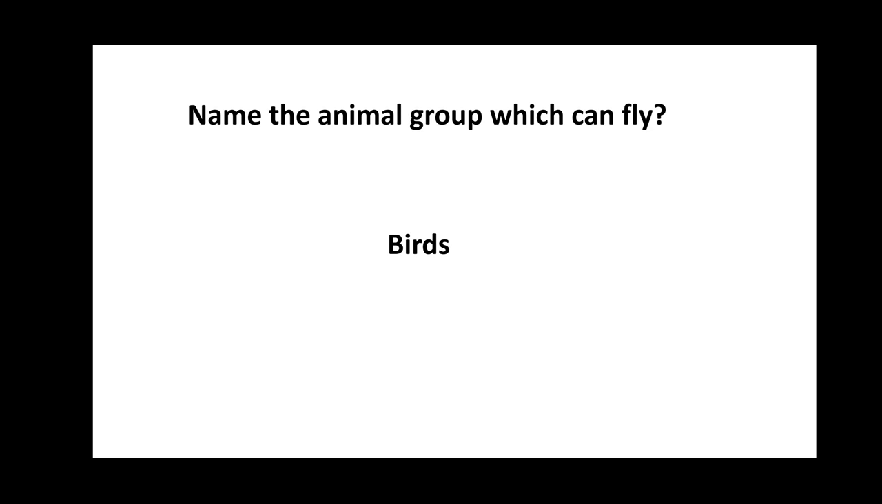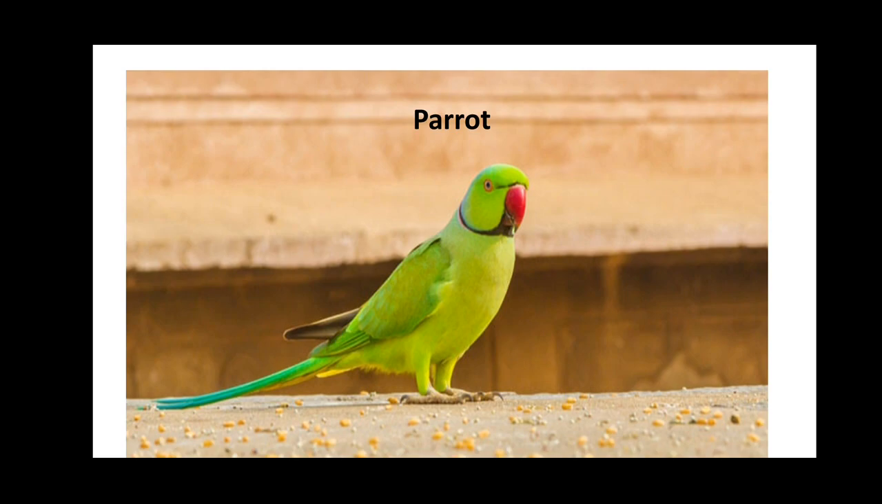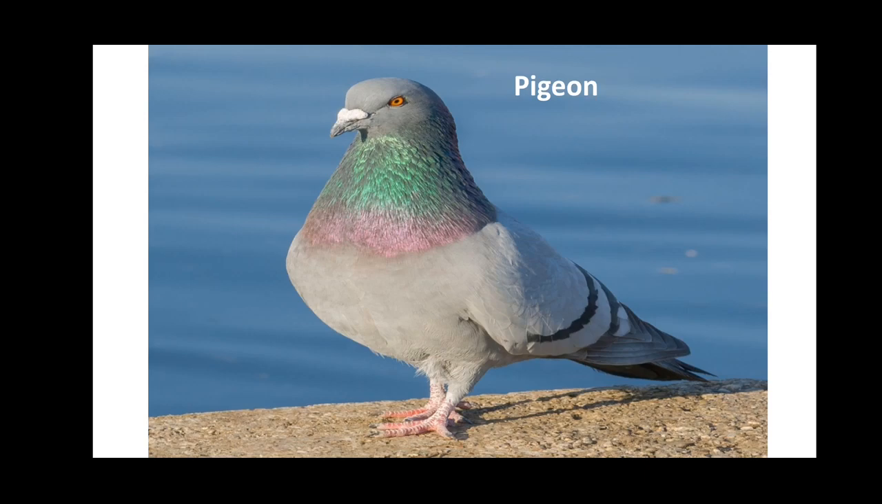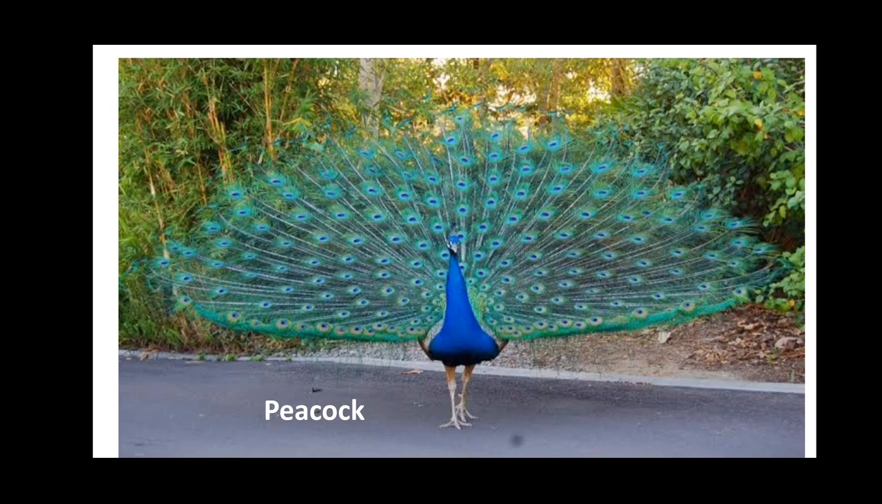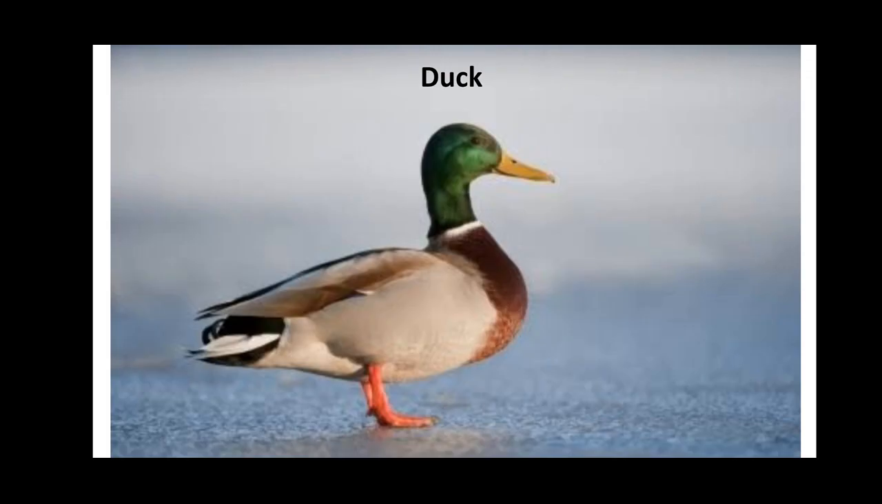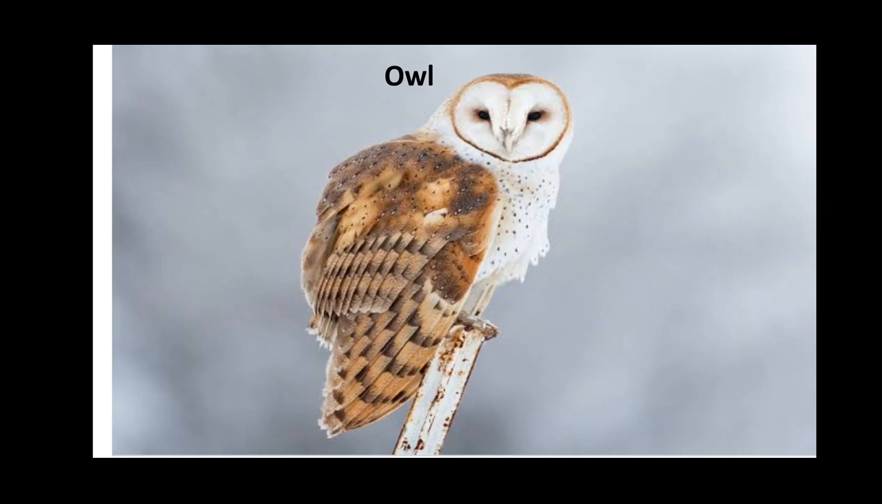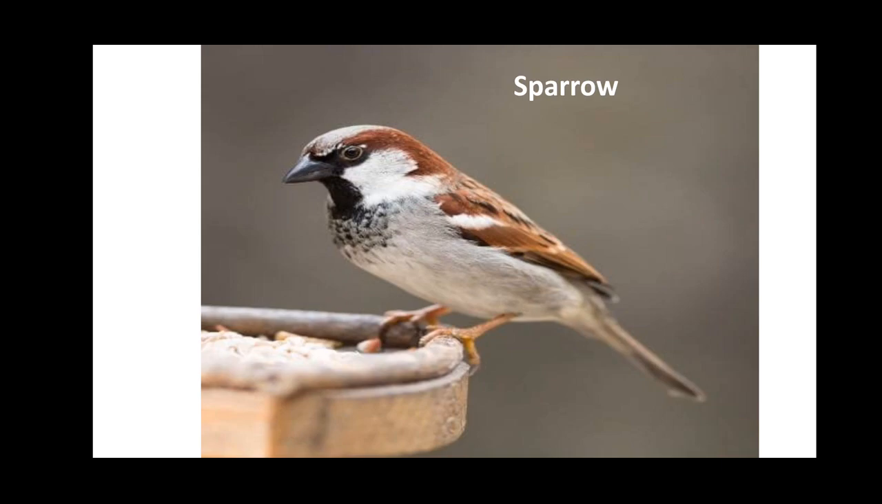We know that there are different types of birds. Now just try to identify these birds. This is parrot. This is crow. This is pigeon. This is peacock. This is duck. This is hen. This is owl. And this is sparrow.